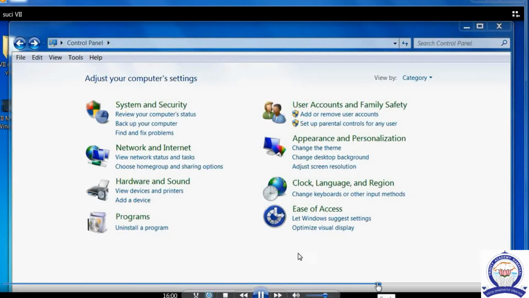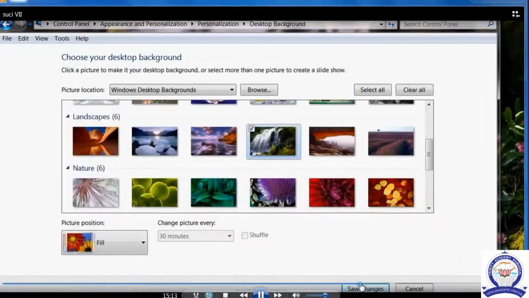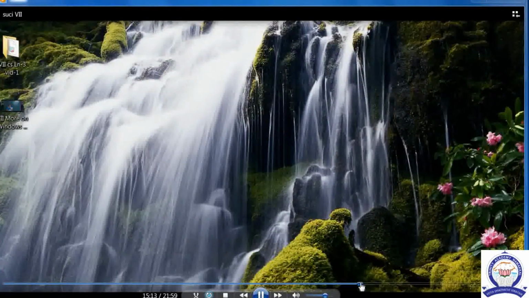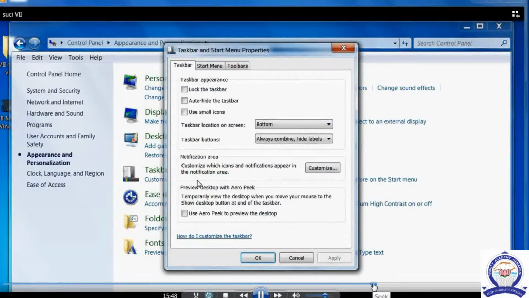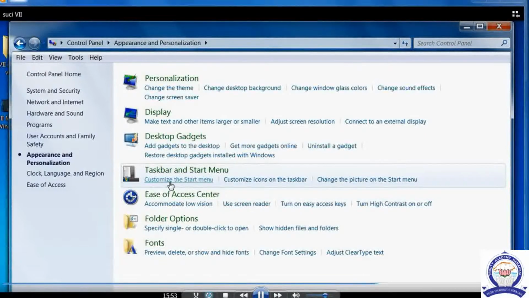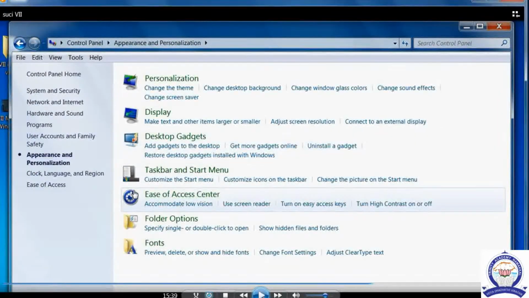We can change the taskbar. If you want to change the taskbar view, that means normally the taskbar is at the bottom of the screen. Or if you want to change the taskbar to the right side or left side, see, with all these options we can change the whole setup of the computer.